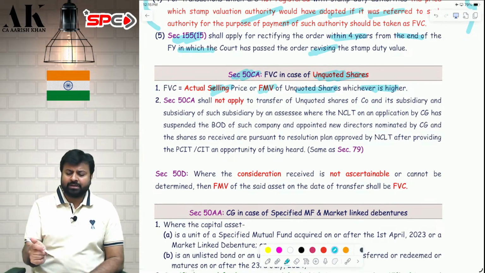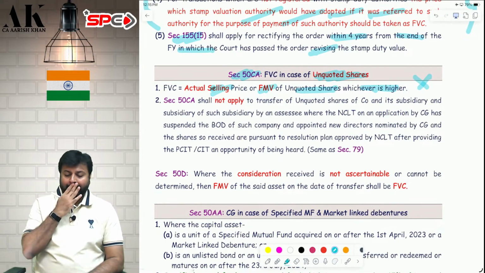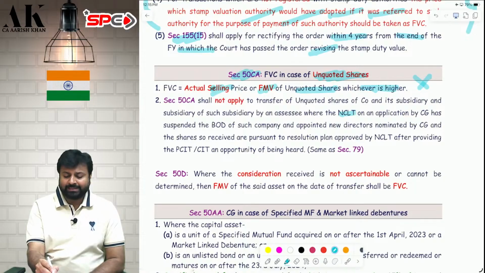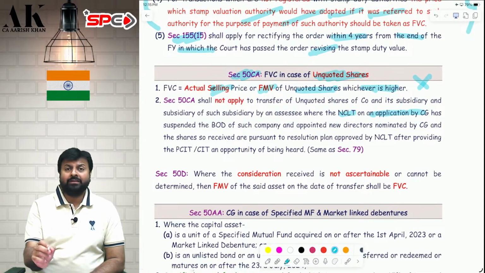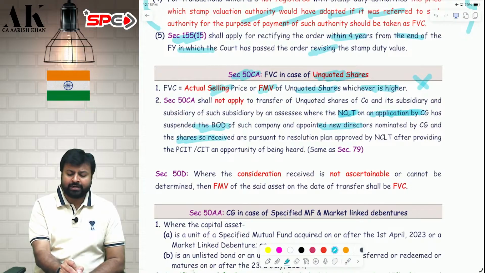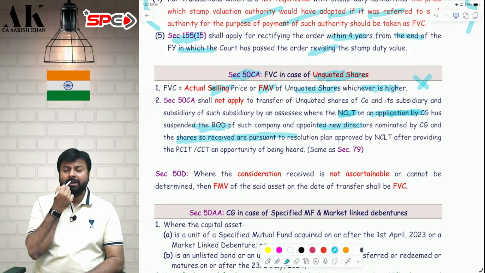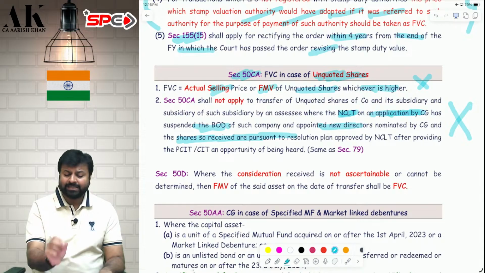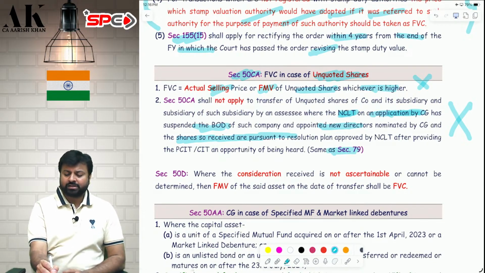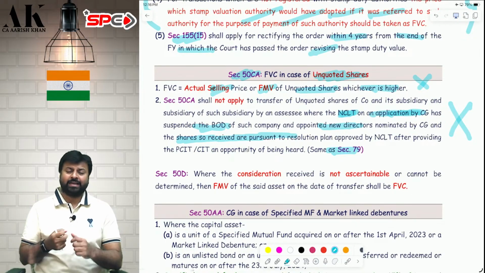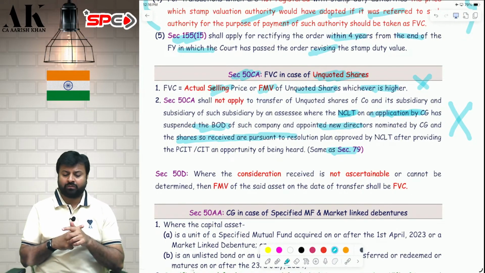There is only one exception for whom this section is not applicable. This section is not applicable if the central government has made an application to NCLT to suspend the board of directors and appoint new directors, and the shares are received pursuant to a resolution plan approved by NCLT. In that case, this provision is not applicable. This discussion also comes in section 79, which we'll see later on in the chapter of set off and carry forward.